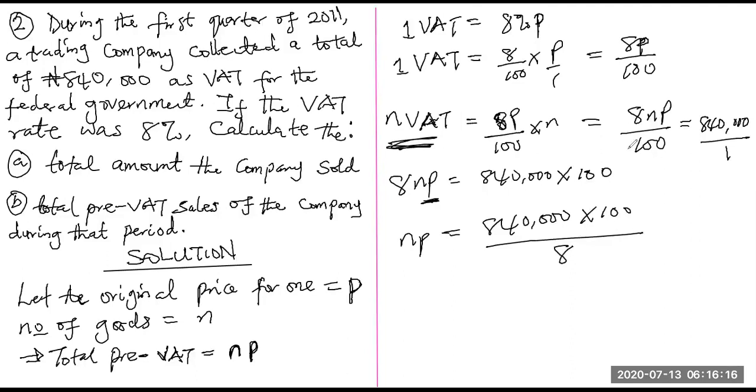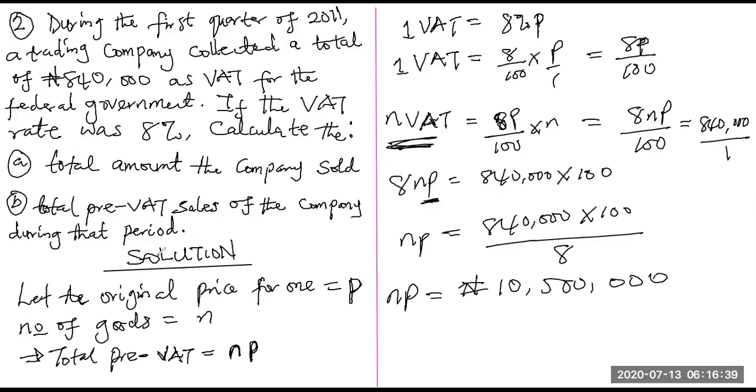When you solve this, our answer is 10,500,000 naira. So this is the total pre-VAT sale.